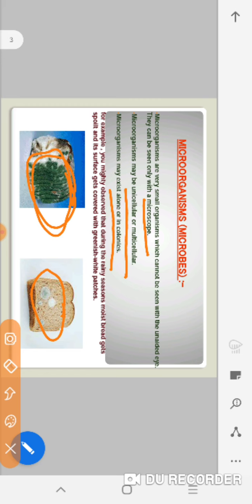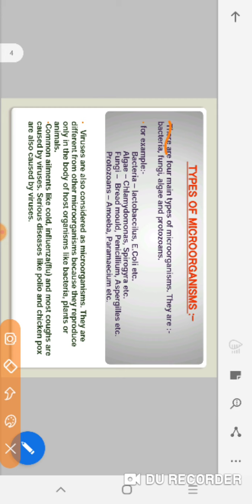Types of microorganisms. There are basically four types of microorganisms. What are they? They are bacteria, fungi, algae and protozoans. Examples of bacteria are Lactobacillus and E. coli. Chlamydomonas and Spirogyra are the examples of algae. Bread mold, Penicillium and Aspergillus are the examples of fungi. We have seen bread mold in a previous slide, how it appears on a moist bread or a chapati. Then protozoans: amoeba and paramecium.